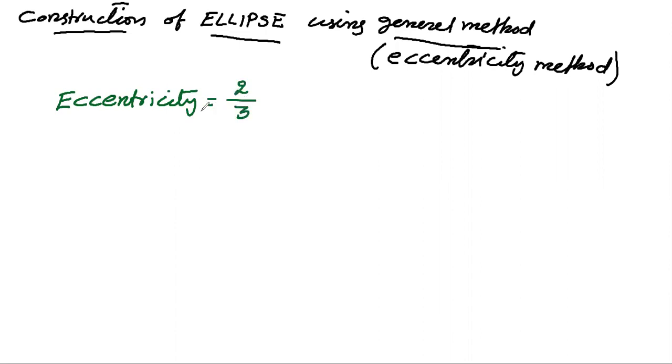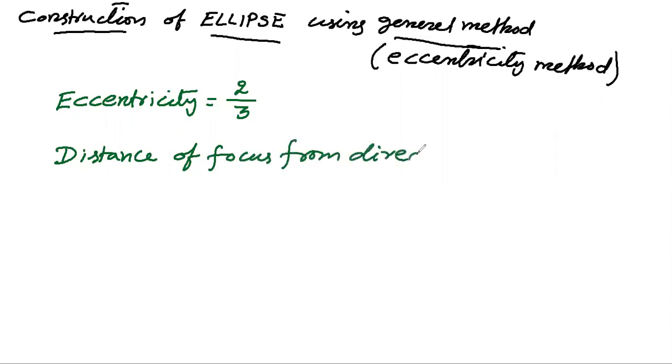The other data we need is the distance of the focus from the directrix, which I am assuming as 50 mm.